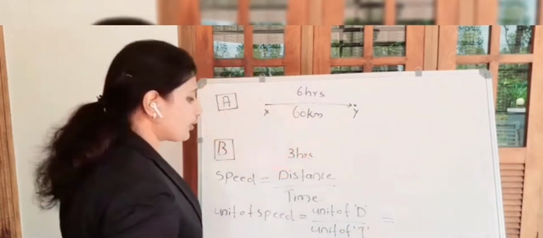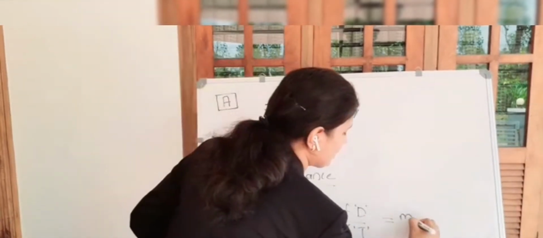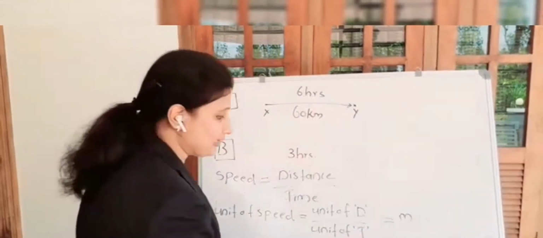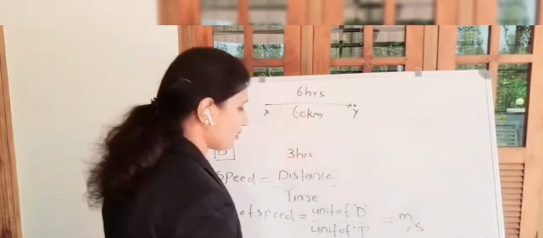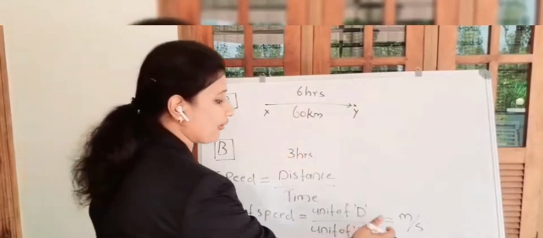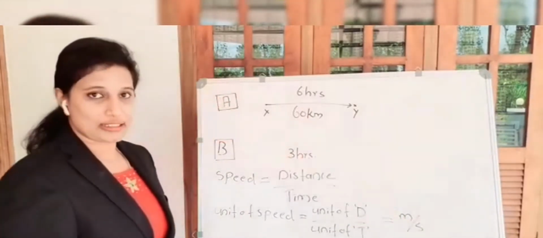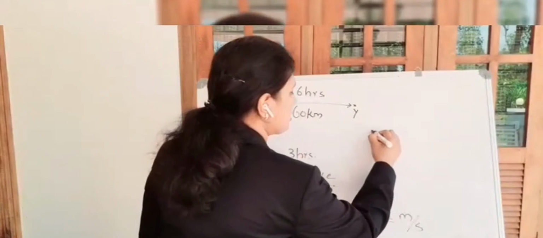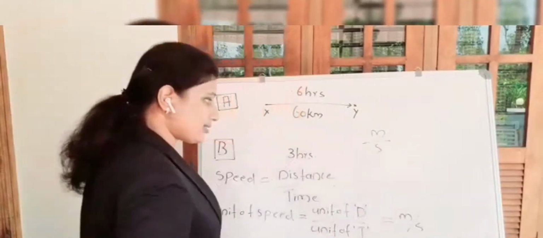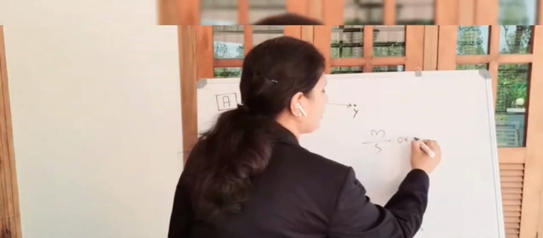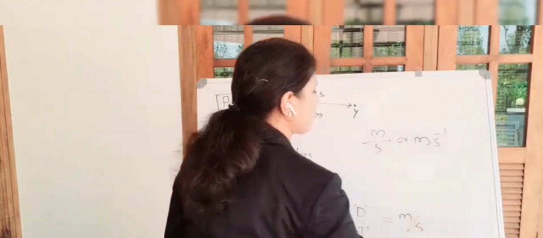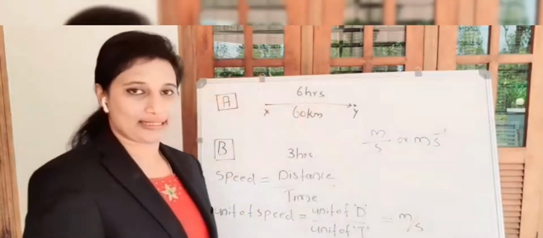What is the SI unit of distance? That is meter. And the SI unit of time is seconds. So the unit of speed is equal to meter per second. Either you can write meter divided by second like this, or meter second minus 1. Meter per second.